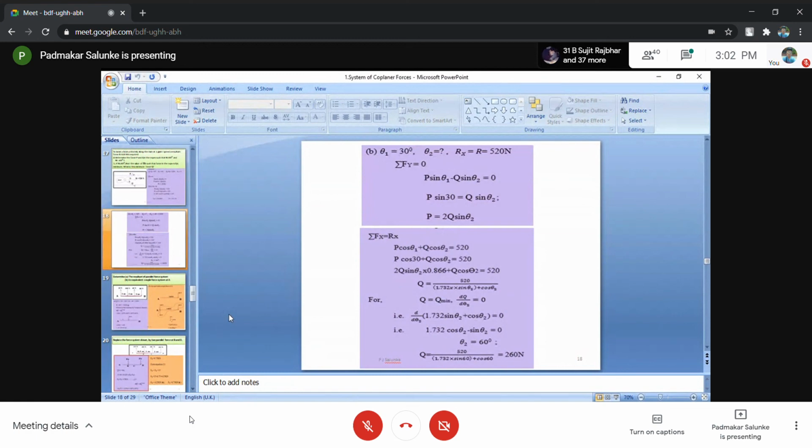So Q equals 520 divided by the other term, which is in terms of theta 2, that I have collected on one side and considered as the denominator. This 2 multiplied by 0.866 comes as 1.732. So 1.732 sin theta 2 plus cos theta 2. Then it is asked that our Q should be Q minimum. That is one condition. Hence, for Q equals Q minimum, now look for that here on the PPT. This is very difficult to explain.